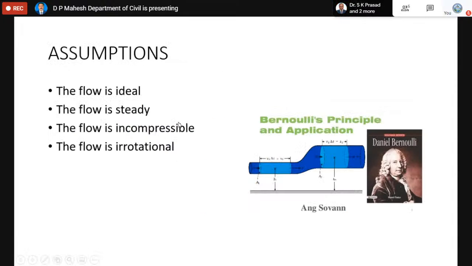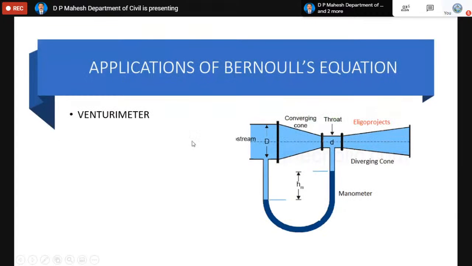Now there are assumptions before deriving Bernoulli's equation. Even though the fluid is not ideal, we assume it is ideal. We assume the flow is steady. We assume it is incompressible. We assume the fluid is irrotational.